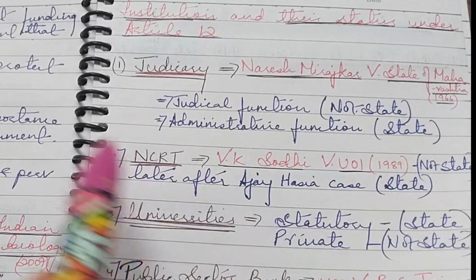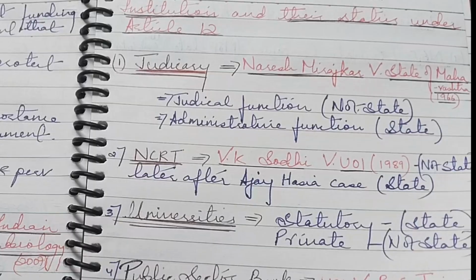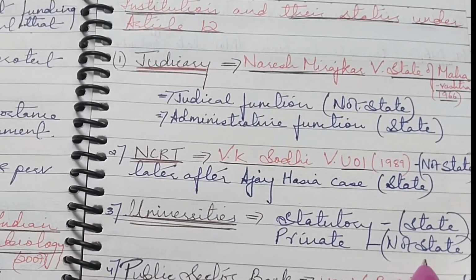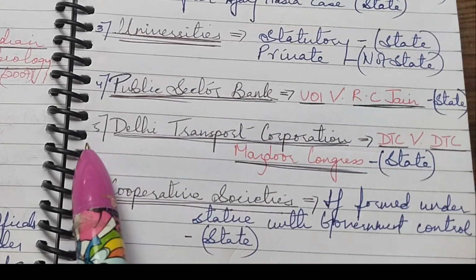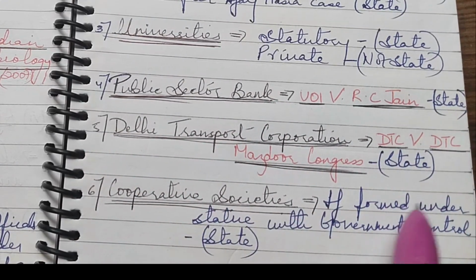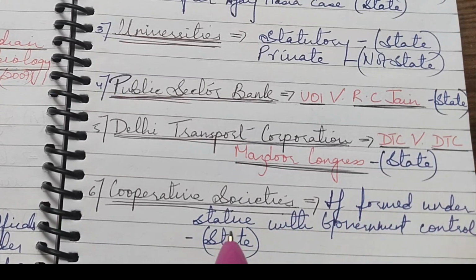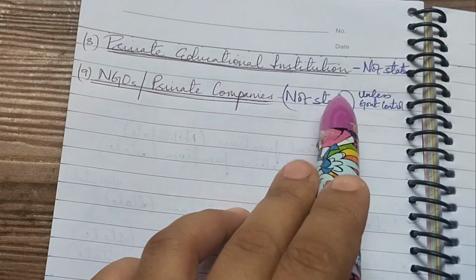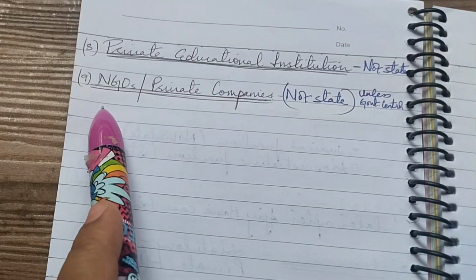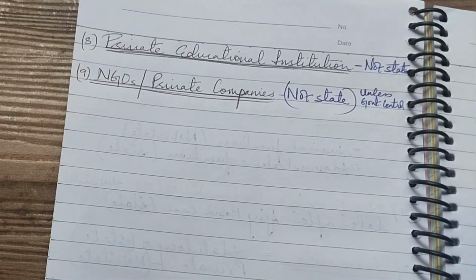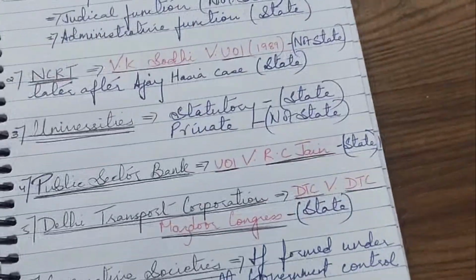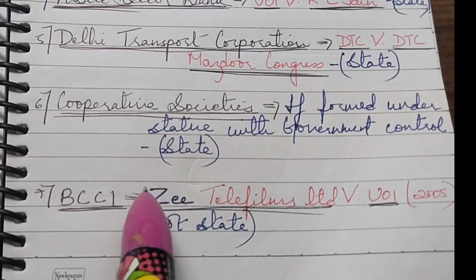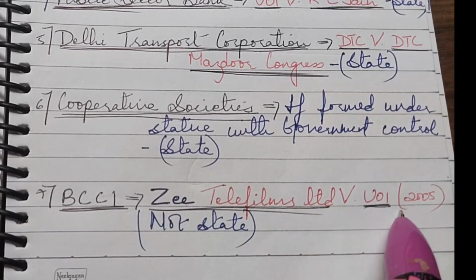If it's private, if the government funding is not there and the monopoly status is not there, then it is not treated as state. Public sector bank is treated as state. Delhi Transport Corporation is also treated as state. Cooperative society, if formed under the statute with government control, is treated as state. Private educational institution is not treated as state. NGOs and private companies are not treated as state unless they have government control. And BCCI is not treated as state in the case Zee Telefilms Limited versus Union of India.